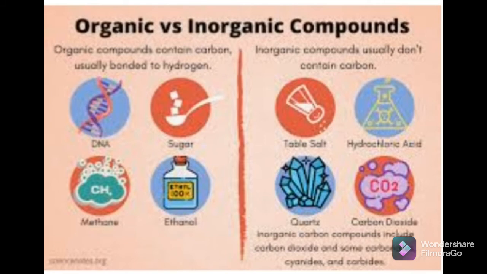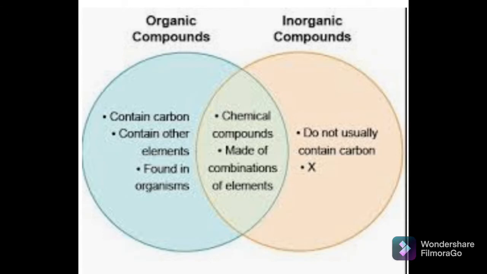Then, student, one more question is there. Carbon dioxide consists of carbon, then why is it called inorganic? Because in carbon dioxide, carbon monoxide, zinc carbonate, calcium bicarbonate, sodium bicarbonate, carbon is not the main component. They have carbon, but it is not the main component like in hydrocarbons, and that's why these are called inorganic compounds. Got it, student? What is the basic difference between organic and inorganic? If the main component of the compound is carbon, then they are called organic, and if they do not have carbon as a main component, then they are called inorganic compounds.